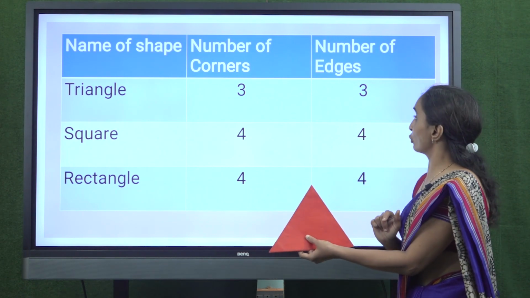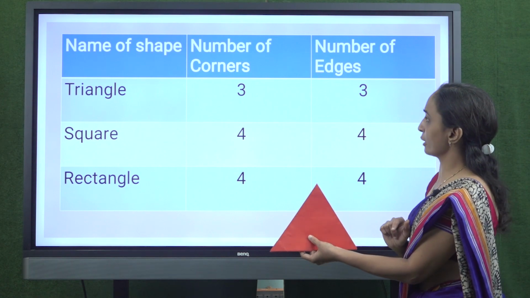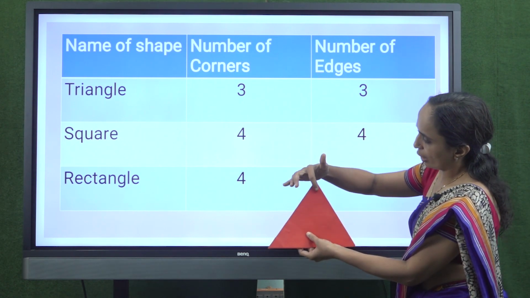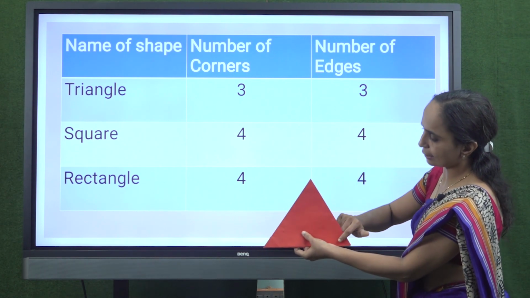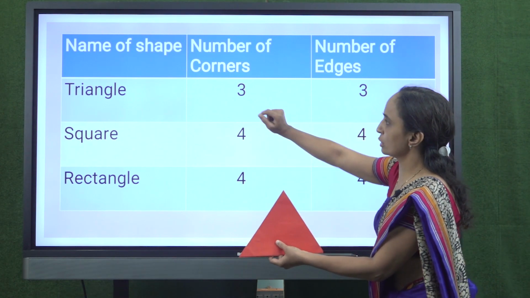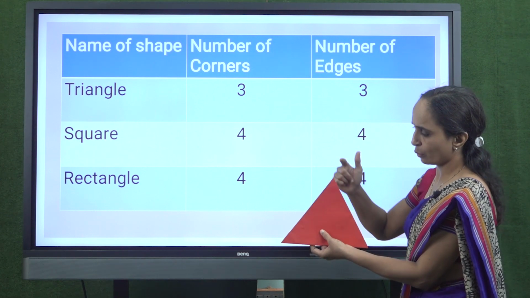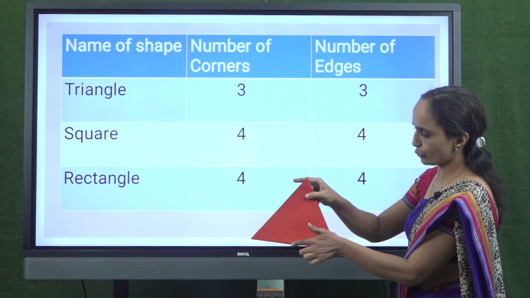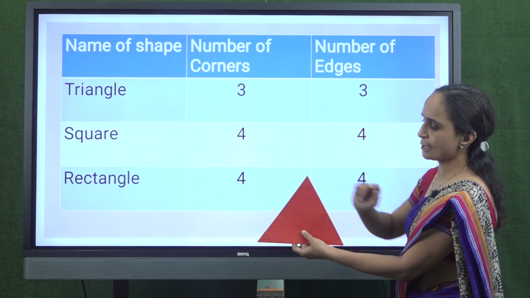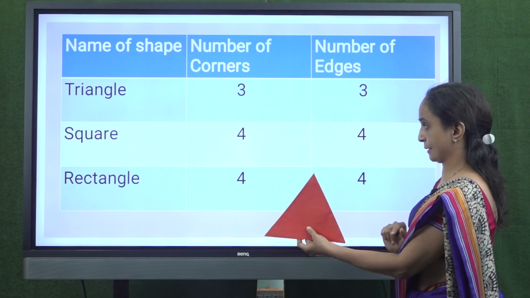Now, let's count corner of the triangle. 1, 2 and 3. There are 3 corners in a triangle. Now, let's count its edges. 1, 2 and 3. Triangle has 3 edges.